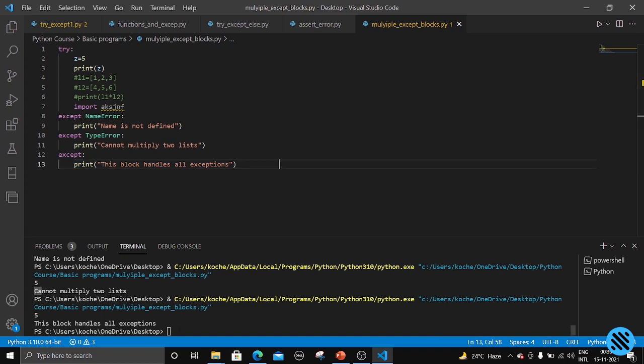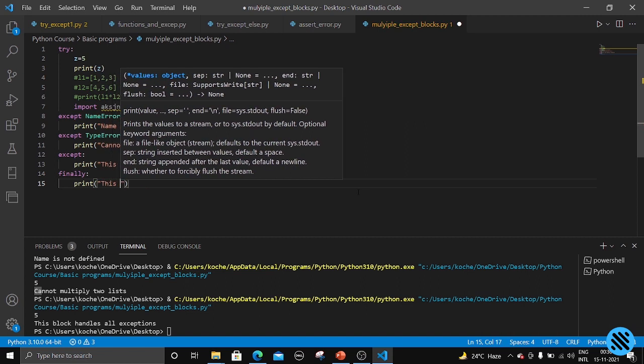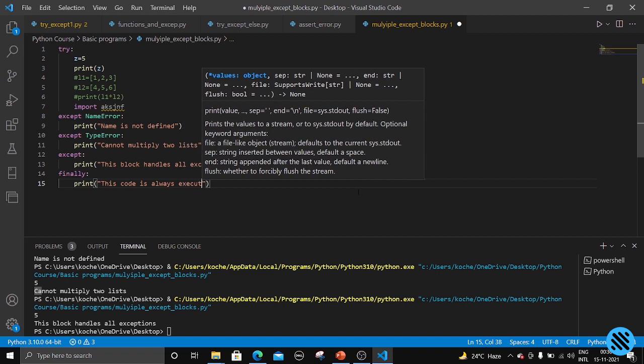Okay, so I hope you understood the use of multiple except blocks. We can write different statements for different errors. And let us also see what the finally block is now. The finally block is nothing but, after writing all of this, if we write some code in finally, it will be executed guaranteed. There are no conditions for that one. Just write finally, put a colon and write print "this code is always executed".